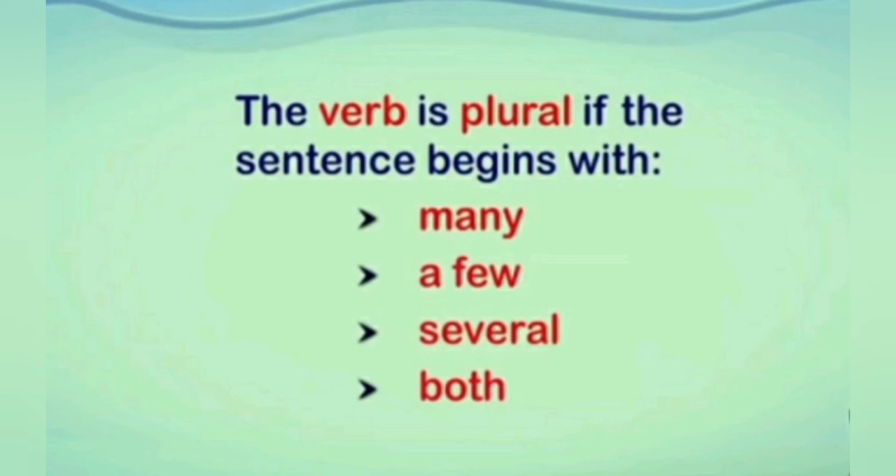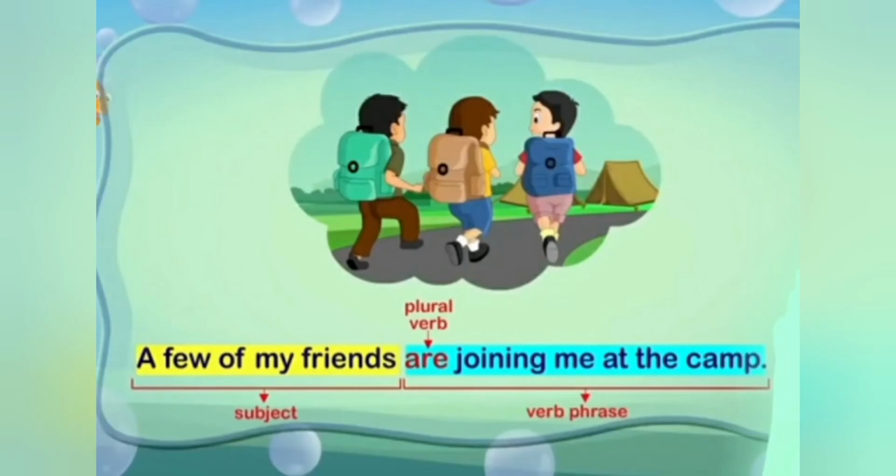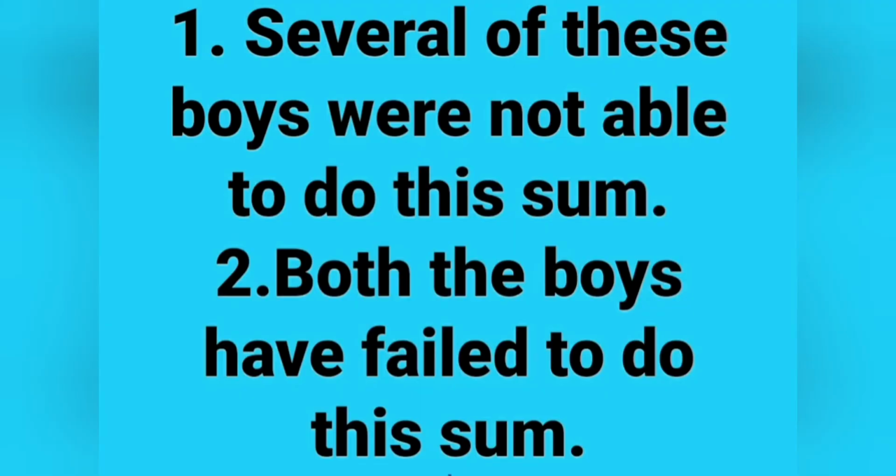This means when any sentence starts with many, a few, several or both, in that situation the verb will be plural. A few of my friends are joining me at the camp. Here we have a sentence that starts with a few of my friends. So here we use the plural verb, that is are. So the answer is: a few of my friends are joining me at the camp.